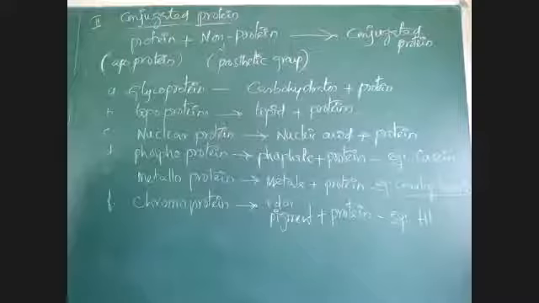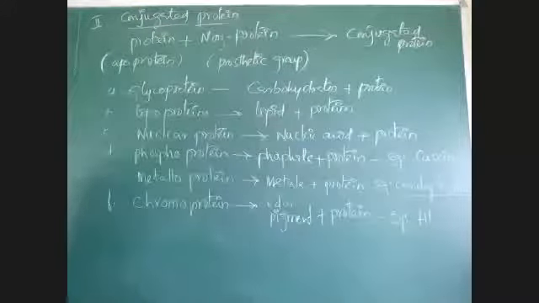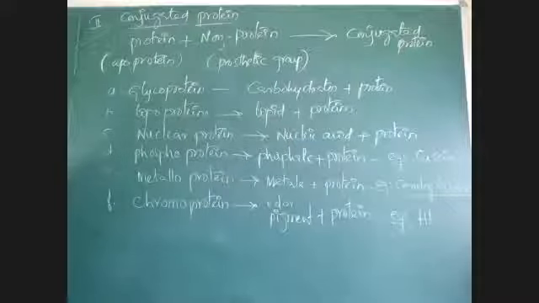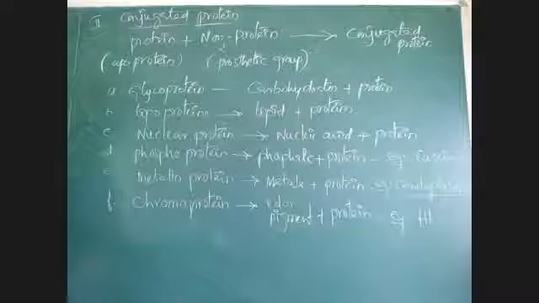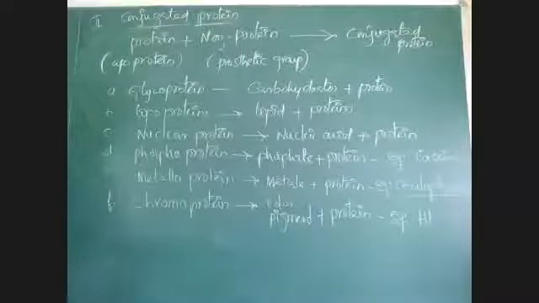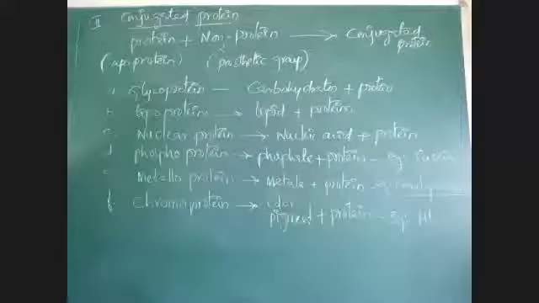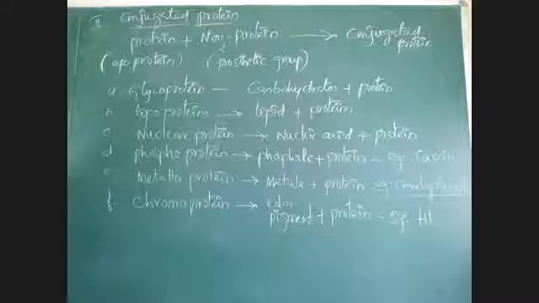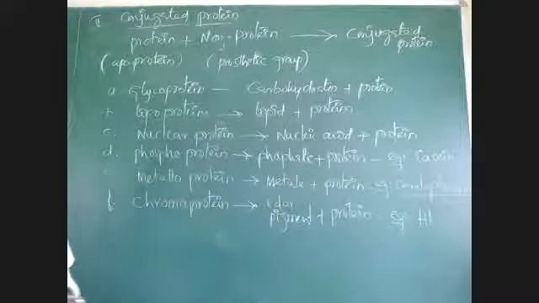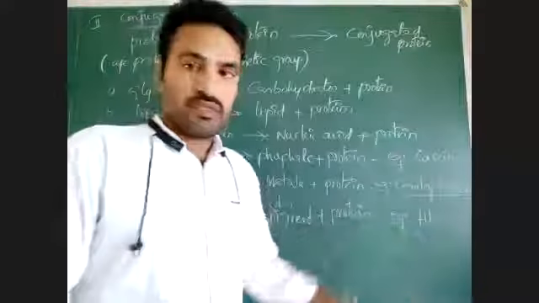Nowadays you are not being more active. Be more active. Send more doubts. Yeah, good. Janani also, what is the example of metalloprotein? Ceruloplasmin.